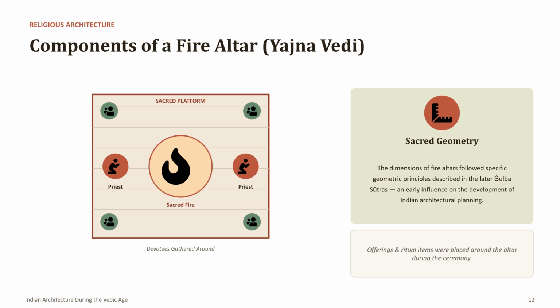The Yajna Vedi consisted of a raised sacred platform where the fire was maintained during rituals. Priests conducted ceremonies while devotees gathered around the altar. Offerings and ritual objects were arranged systematically around the platform.